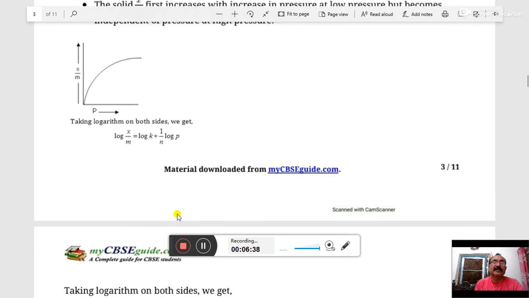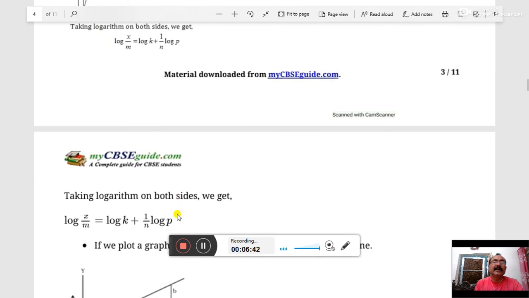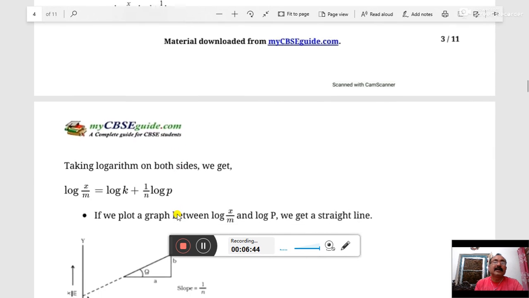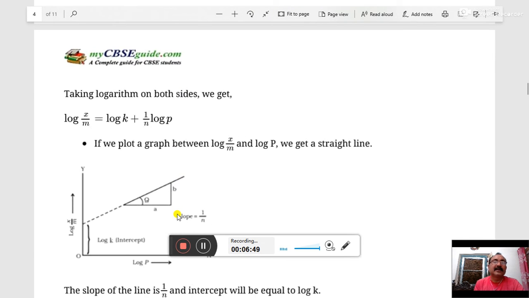If any liquid is adsorbed on a solid surface, the pressure P is replaced by concentration, and the equation becomes log x upon m equal to log k plus 1/n log c, which is used for adsorption of a liquid on a solid surface.